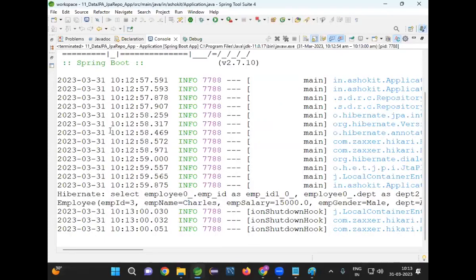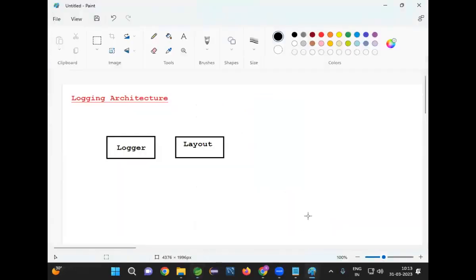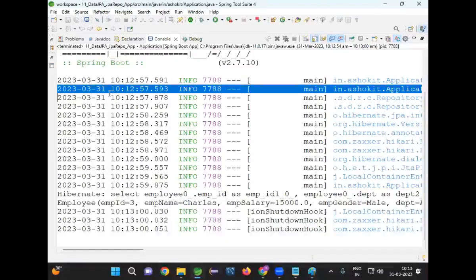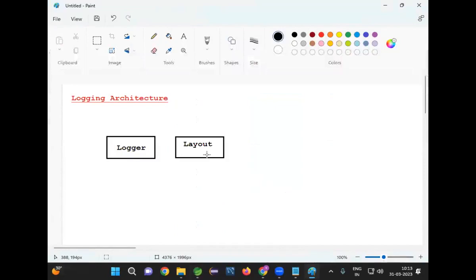By looking at this, I can understand when the log message was generated, and when an exception occurred: what date, what time, what class, what message. Everything will be available in the message. This format is represented by layout.